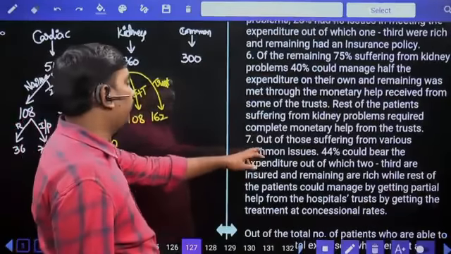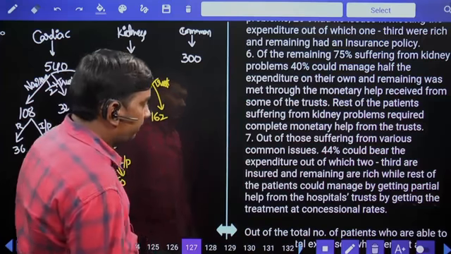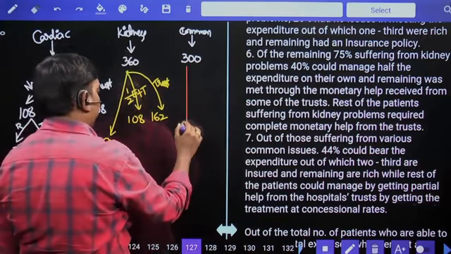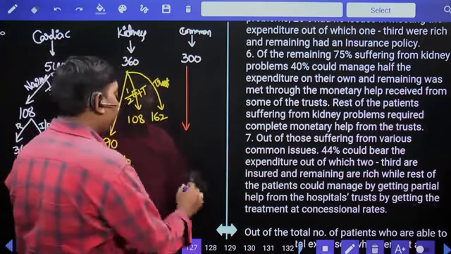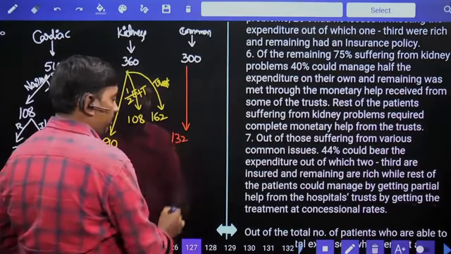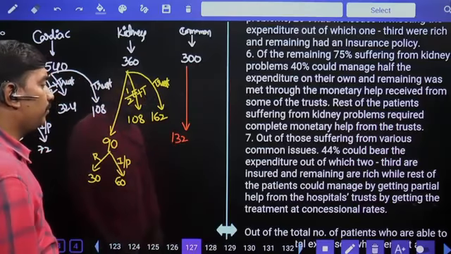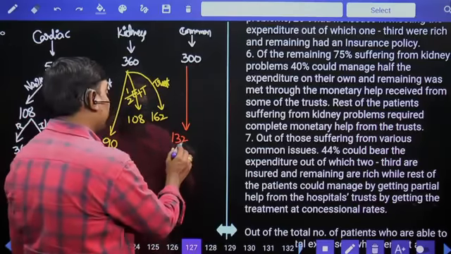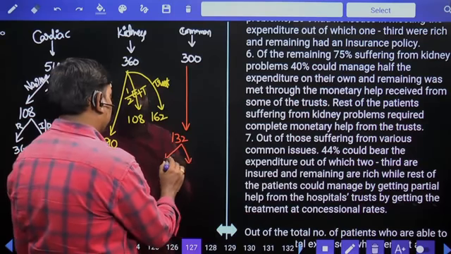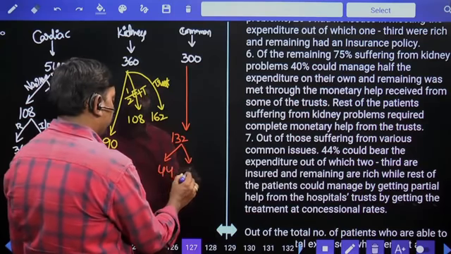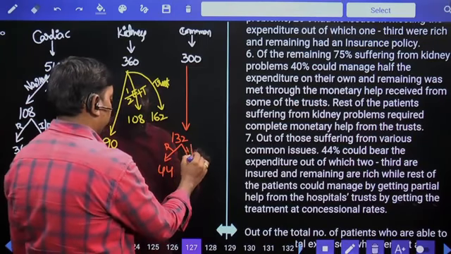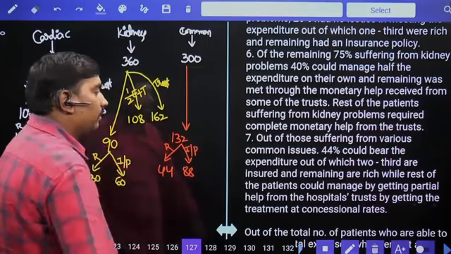Out of those suffering from various common issues, 300 members, 44% could bear the expenditure. 44% means 132 could bear the expenditure. Out of which 2/3 are insured and the remaining are rich. 2/3 are insured means 1/3 are rich. 44 members are rich, remaining 88 have an insurance policy. Next.